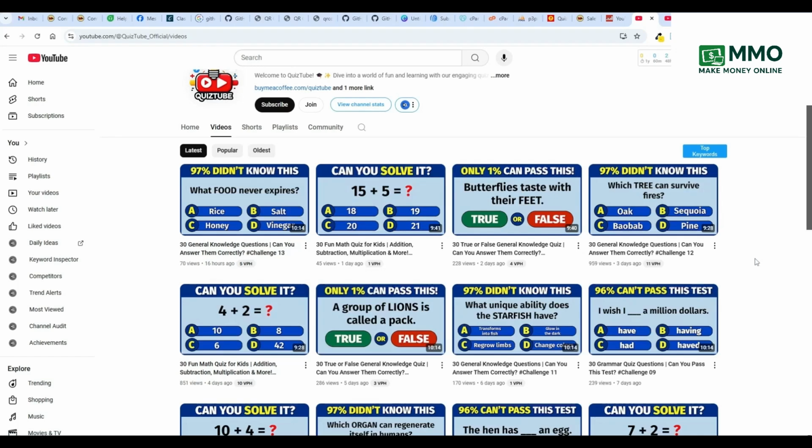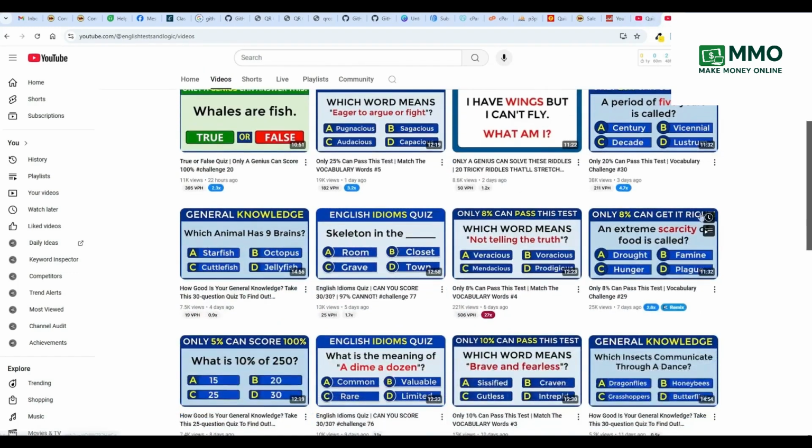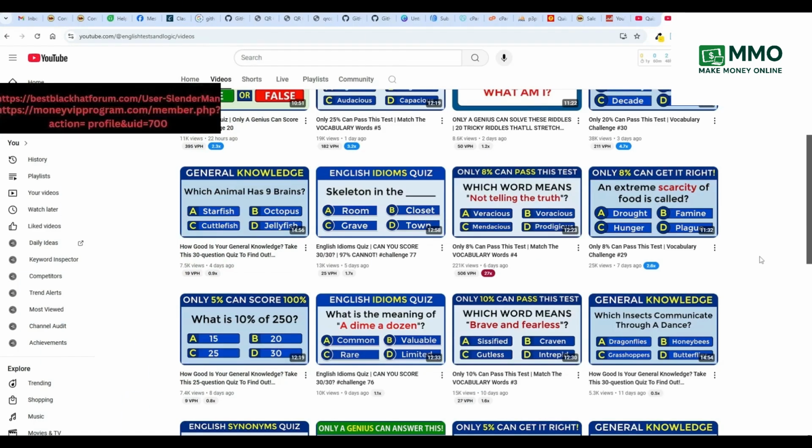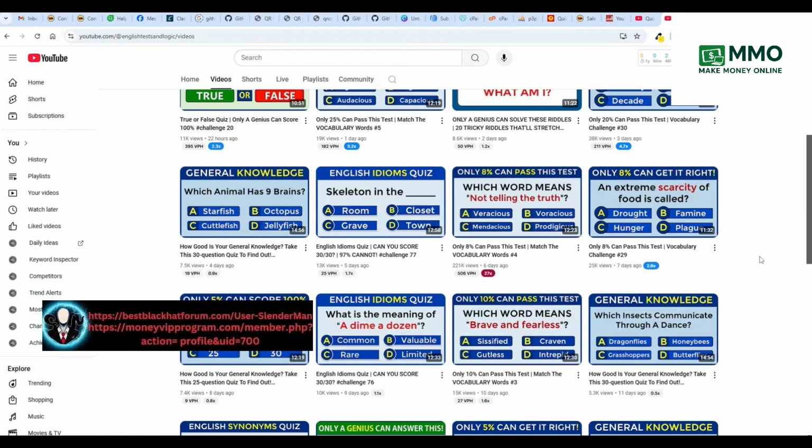And now check this out. You see what these look like? All right, and that's QuizTube. And then do you see what these look like? It's a different channel. So I wonder if it's the same owner, because you can have multiple YouTube channels. You're not stuck to one. I don't even know if there is a limit. I know people have several.